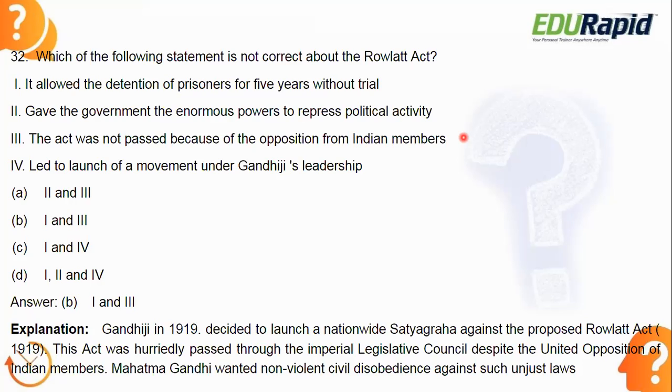Look at the second statement: it gave the government enormous power to repress political activity, because through this act they imprisoned a lot of political leaders even without trials. Next, the fourth: it led to the launch of a movement under Gandhiji's leadership against the Rowlatt Act. This is also true. But they are asking which is not correct, so 1 and 3 are not correct about the Rowlatt Act.